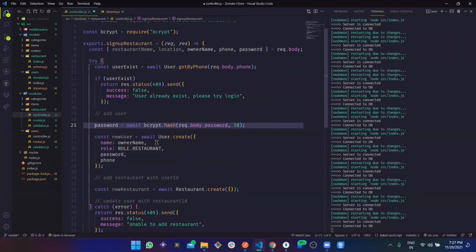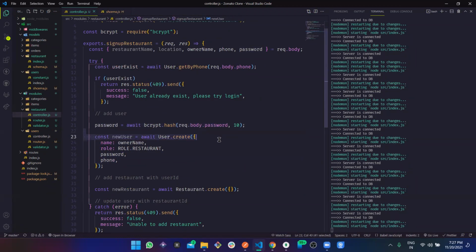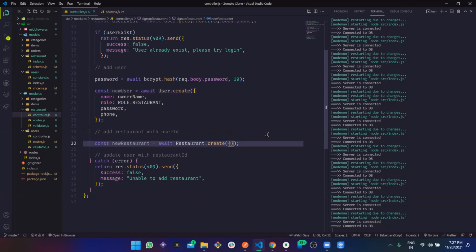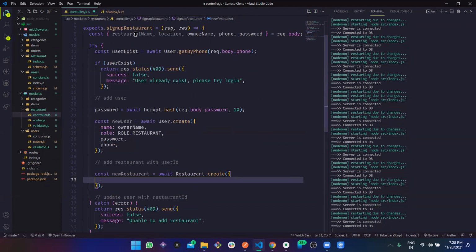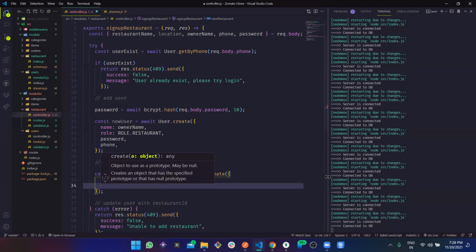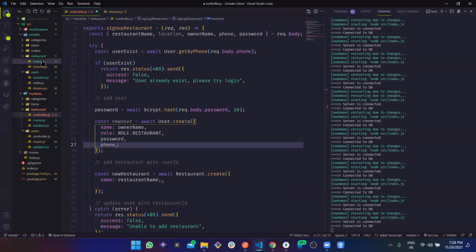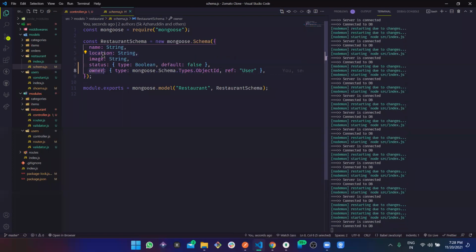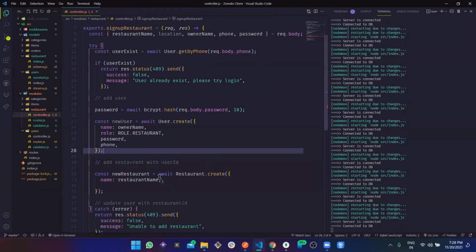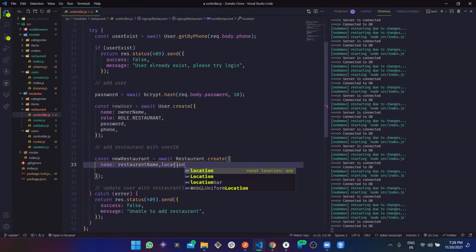So here also we are going to destructure, password is already there, phone is already there. So we are adding this user, and secondly we need to add the restaurant. For restaurant, what data we need? We need restaurant name, which we are going to define as a name. Restaurant schema: name, location, image is not needed, status is not needed, and the location and the owner. The location is already there, I guess, and the owner should be an object ID, right?